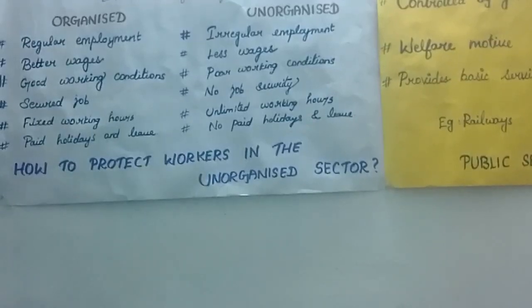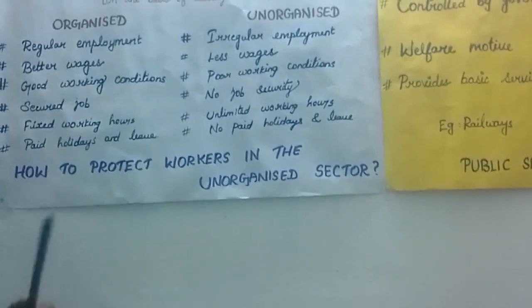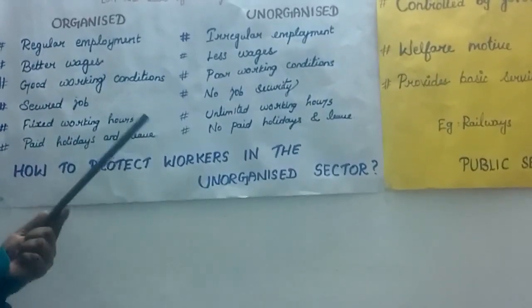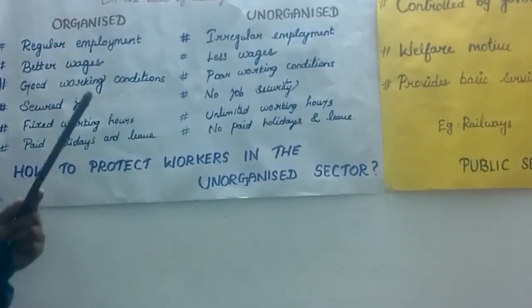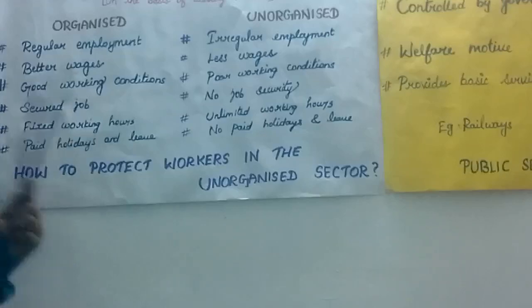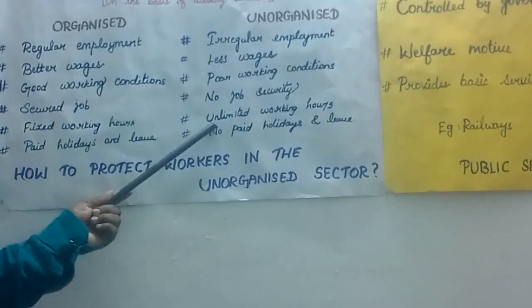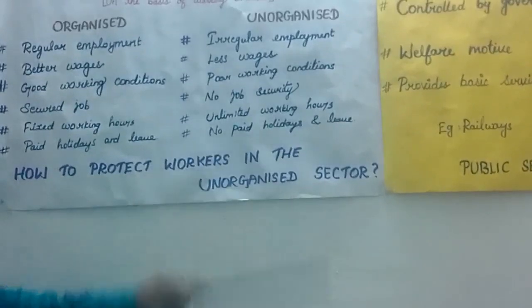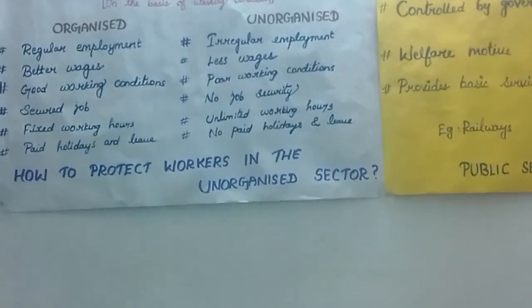The government should strictly follow the rules and regulations. Then and there the government will visit the unorganized sector working areas and inquire of the employees whether their provisions are given properly or not. This is the way they can improve, and unlimited working hours can be reduced. No paid holidays and leaves are given in the unorganized sectors.